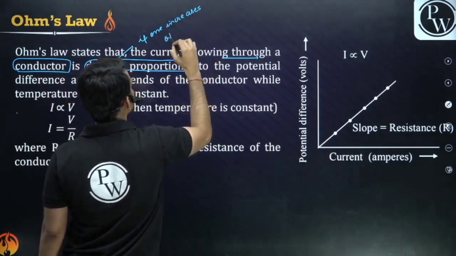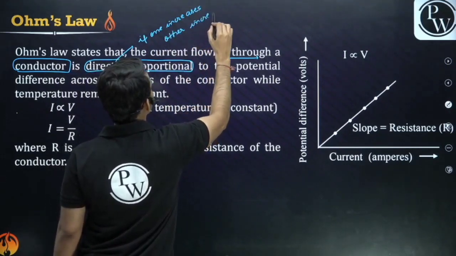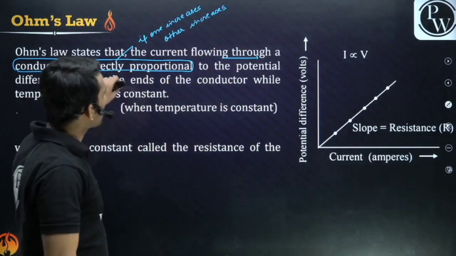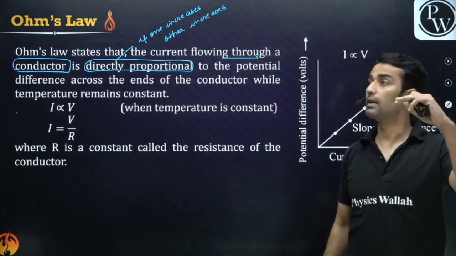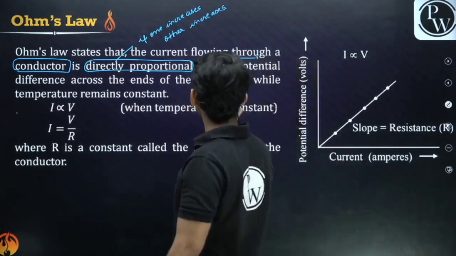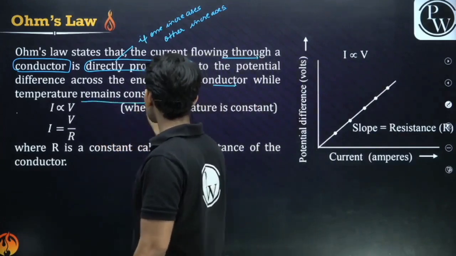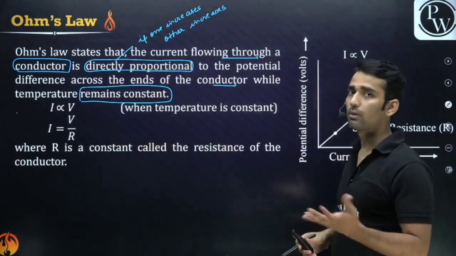And what is inversely proportional? If you increase one, the other has to decrease. So directly proportional means if you increase the voltage, the current will increase across the conductor, while temperature remains constant. I will tell you why it is written here, but for the time being, just keep this in mind. Temperature has to remain constant.